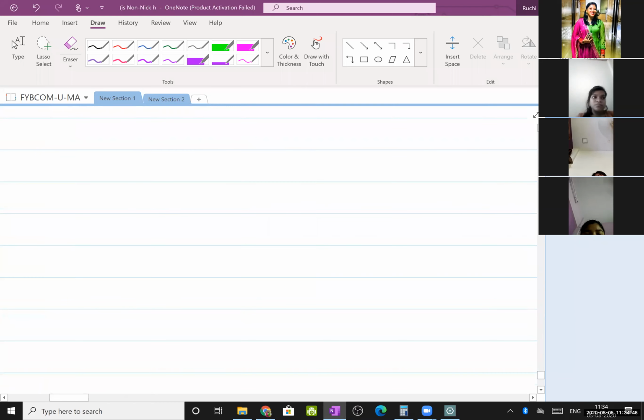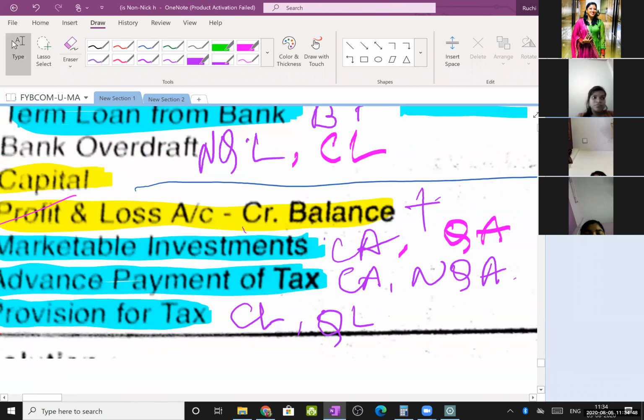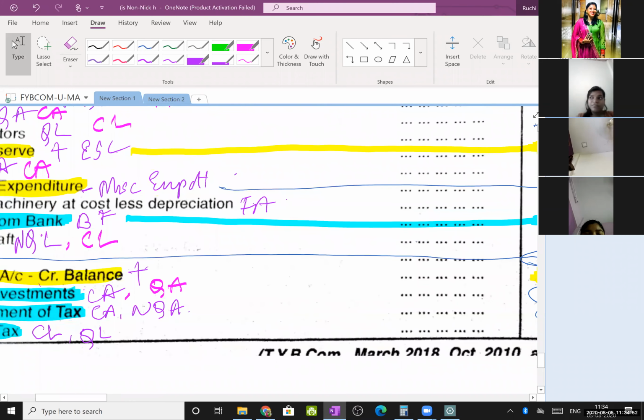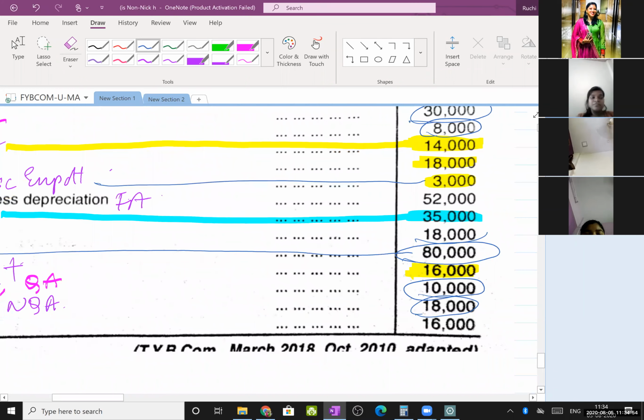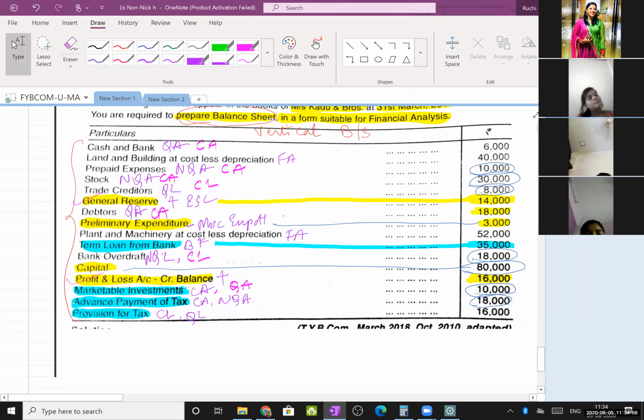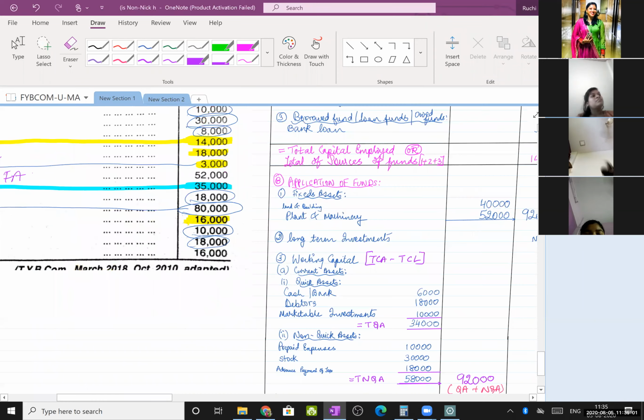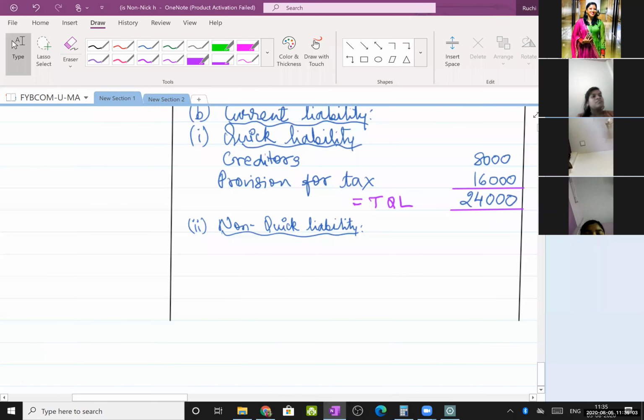That is, I guess, bank overdraft. Yes, bank overdraft 18,000. Anything else? Let me check non-quick liability. No, only one item. Bank OD 18,000. Write it here.